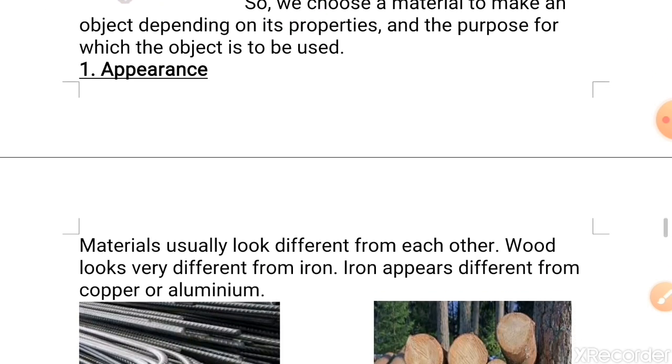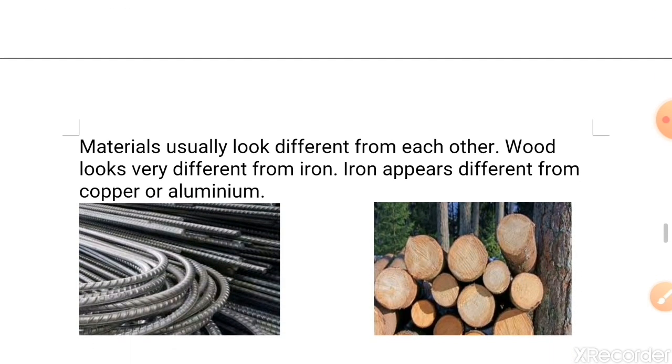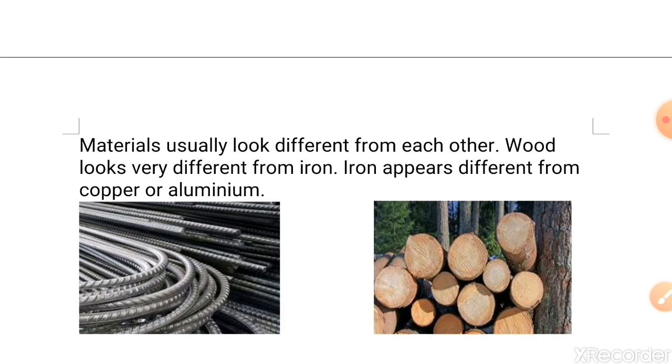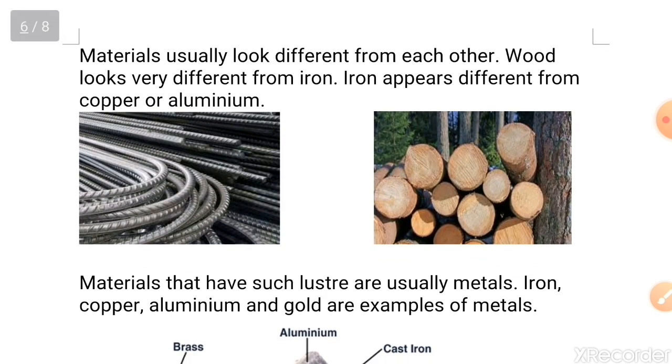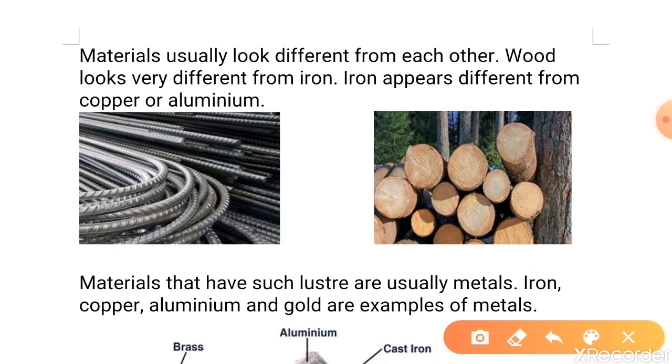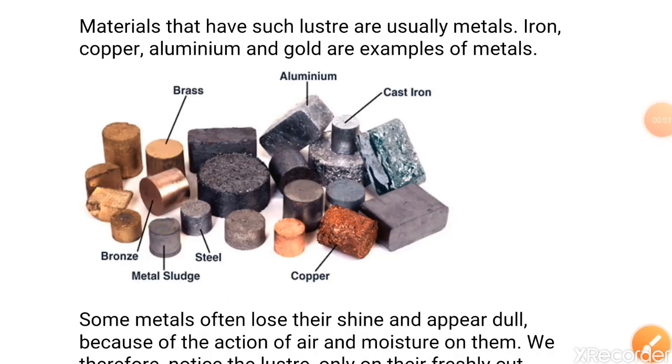Now, materials usually look different from each other. Wood looks very different from iron. Iron appears different from copper or aluminium. Here in this picture you are seeing the first picture is of iron and the second one is of wood. They are very different from each other. At the same time, there may be some similarities between iron, copper, aluminium that are not in the wood.